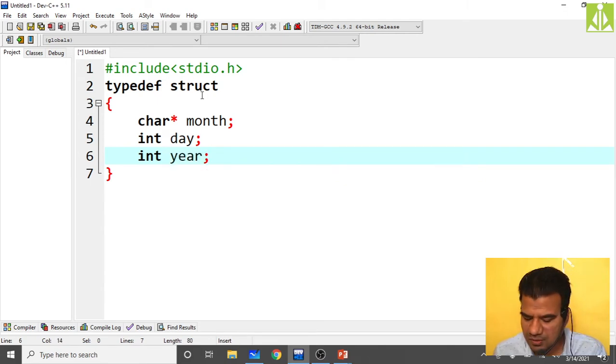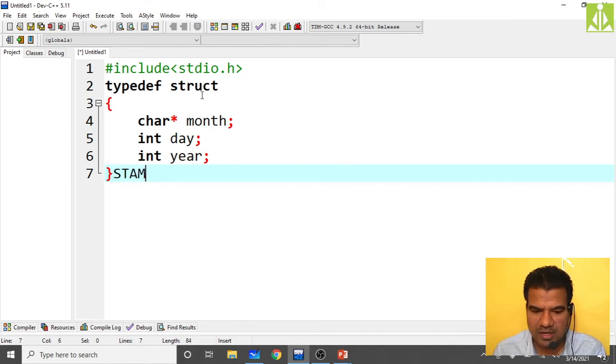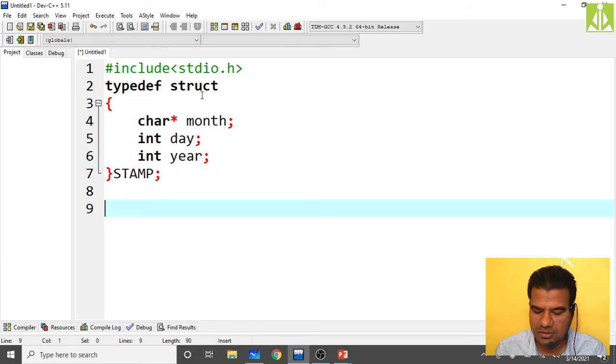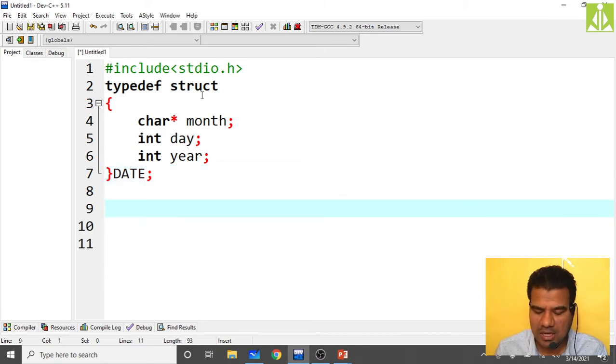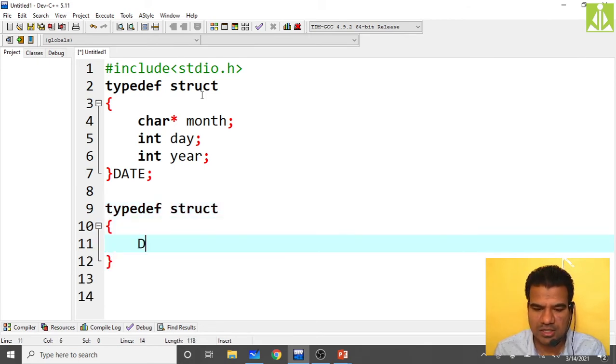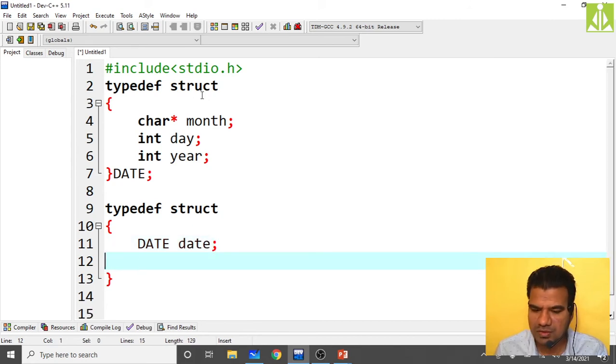So then my structure name I am giving as stamp. Sorry, this is not stamp, this is date. Using this, I want to nest that date structure into stamp. So typedef struct, and inside it create a variable of type date. So that's it. Here you call this structure stamp.